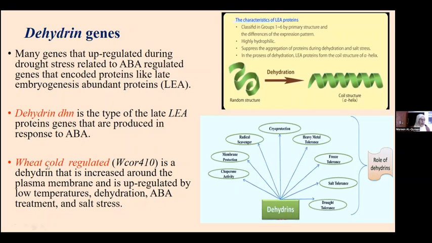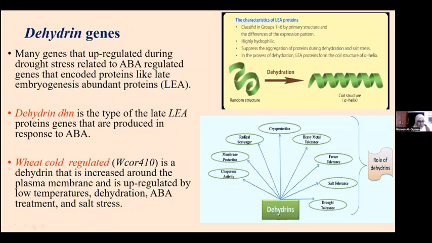And we're going to talk about two genes in this study and their expression: the dehydrin, which is a type of late embryogenesis abundant protein gene that responds to abscisic acid, and also the wheat cold regulated gene 410, which is another dehydrin gene that is increased around the plasma membrane, and it's upregulated not just by cold, but also by dehydration, and it will also be activated in response to ABA treatment and salt stress.